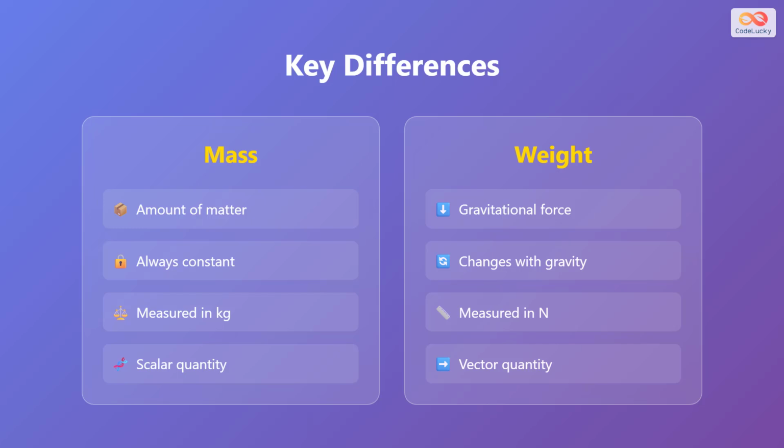Let's summarize the key differences. Mass is the amount of matter and is always constant, measured in kilograms, and is a scalar quantity with only magnitude. Weight, on the other hand, is the gravitational force that changes with gravity, measured in newtons, and is a vector quantity with both magnitude and direction. Understanding these distinctions is crucial for properly applying Newton's laws of motion.